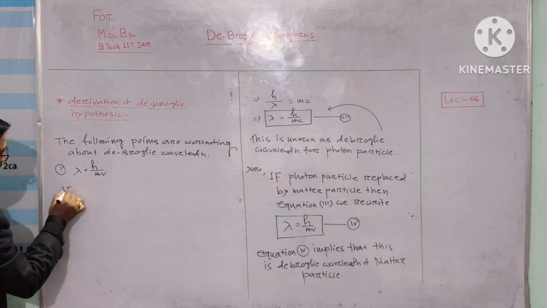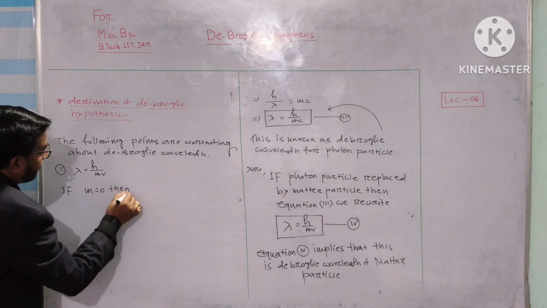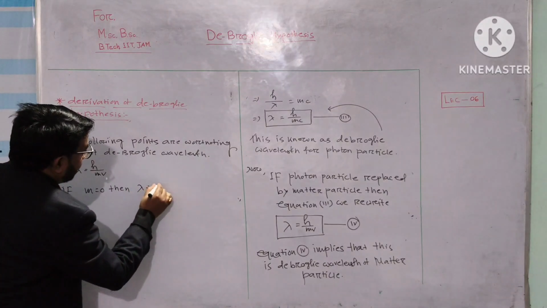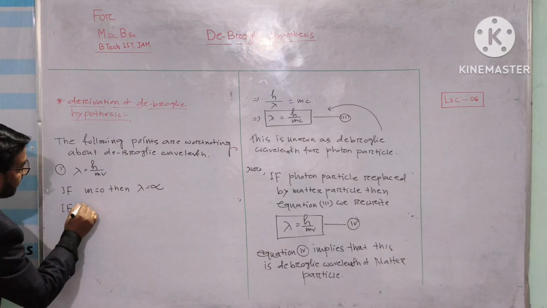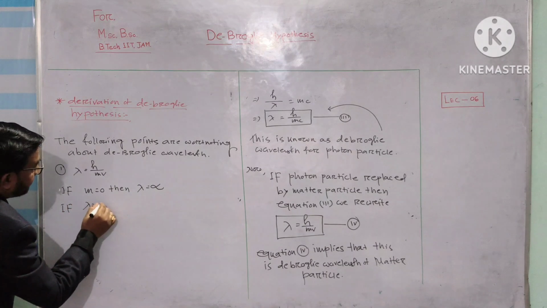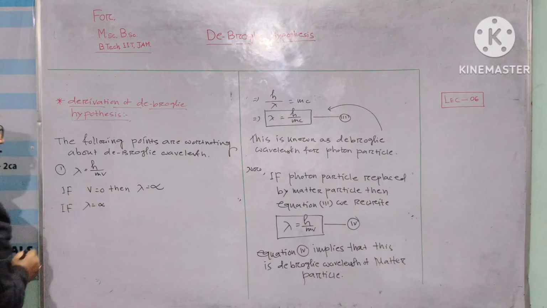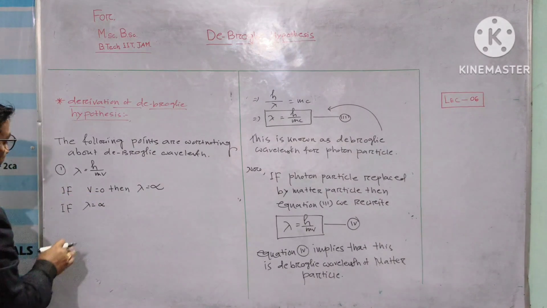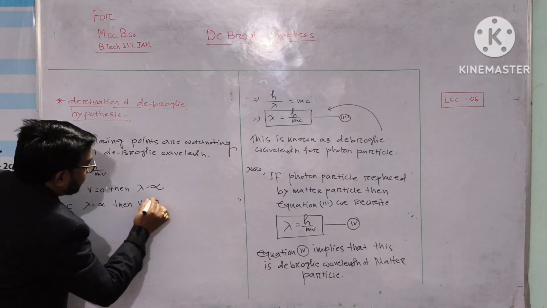If m equals 0, then lambda equals infinity. If v equals 0, then lambda equals infinity, and when lambda equals infinity, then v equals 0.